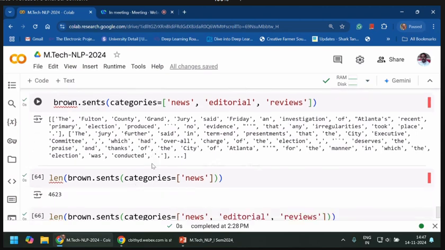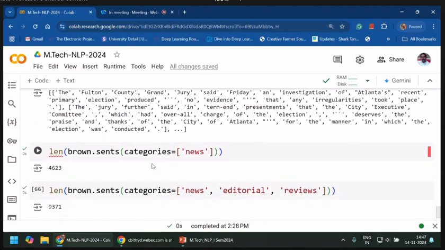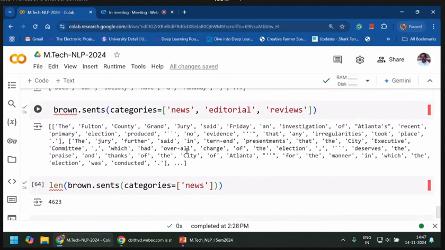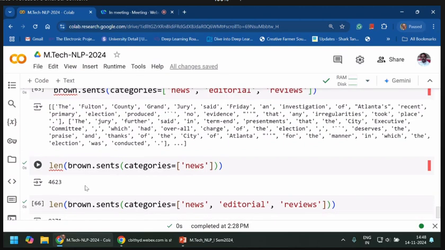These are big sentences. What is the length of brown.sents(categories='news')? Under news, how many sentences are there? The total number of sentences under news is 4,623.